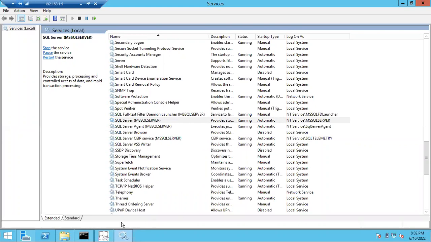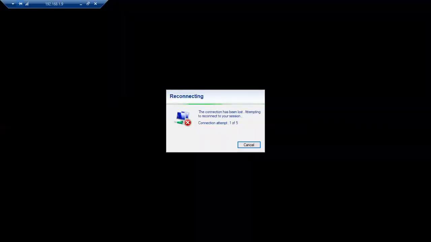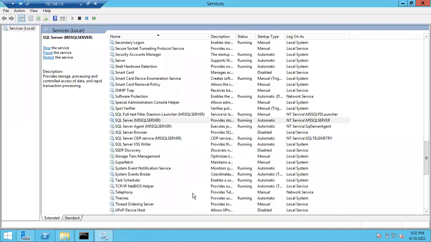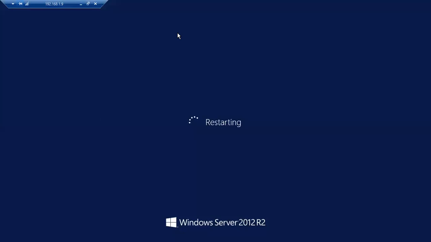I hope SSMS is installed. Once SSMS is installed, it will ask for restart. You can see here, let's restart the Windows server. Then only your SSMS will work properly, otherwise it won't work properly. Now it is going to restart, guys. If you have any questions, please let me know.